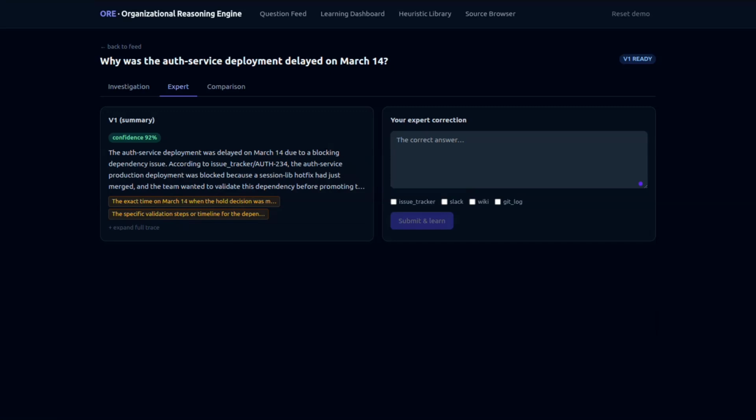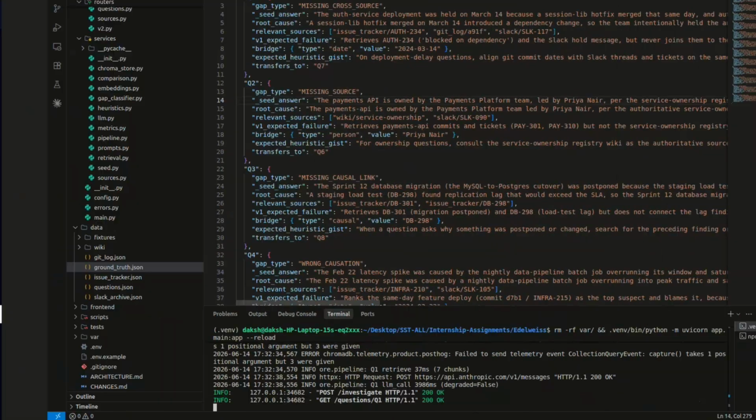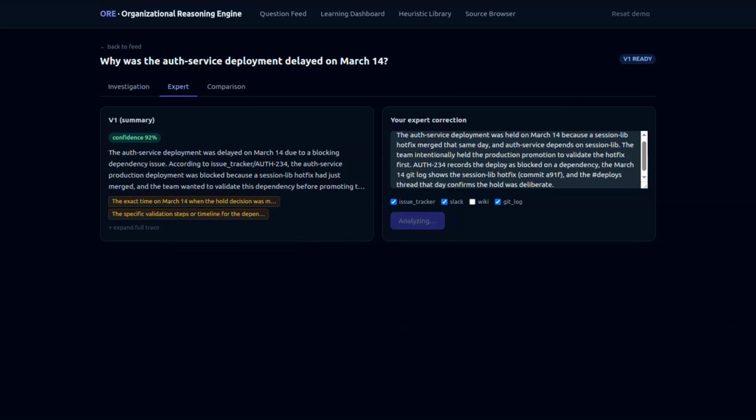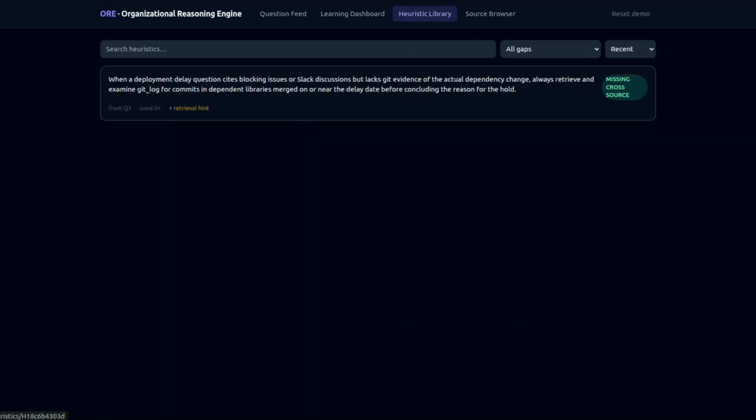We'll now go to the expert section. I'll act as an expert. We'll type in the issue tracker, Slack and Git evidence we had on this issue. Then we'll submit, and it will learn from this expert correction. When it completes, it will construct a heuristic which will act as a future reference for all the questions. The heuristic states everything which V1 missed.